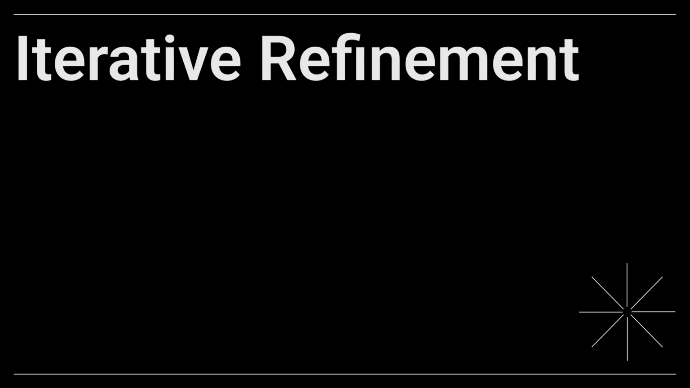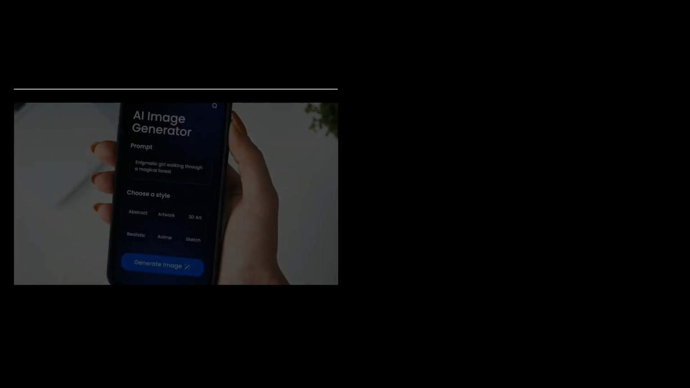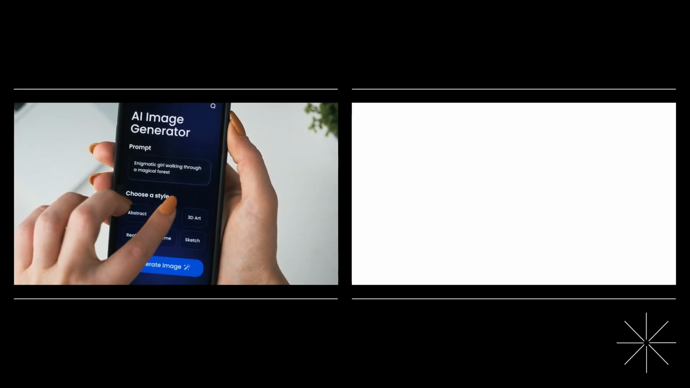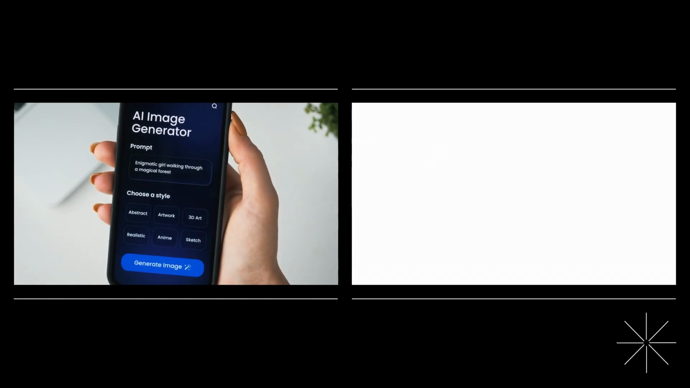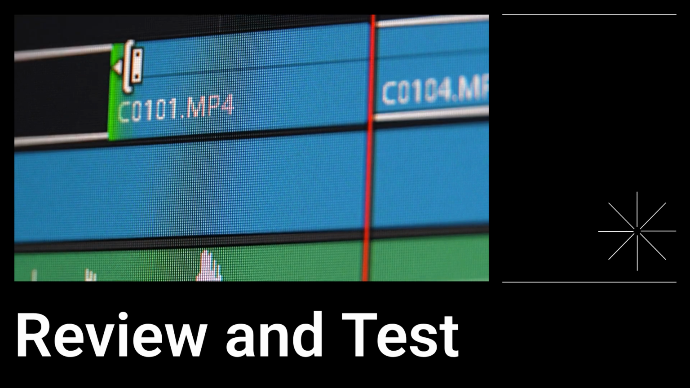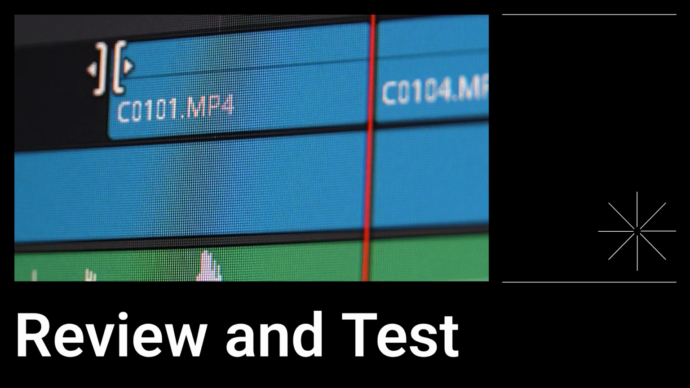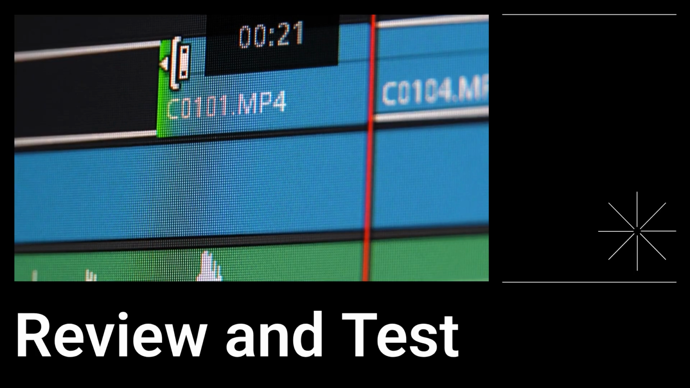Great prompts are rarely written perfectly the first time. They require iterative refinement. Refine your prompts by adding examples of what you want, or perhaps more powerfully, what you want excluded. This fine-tunes the AI's understanding. Before finalizing, review and test your prompt. Does it flow logically? Is it clear? If the output isn't right, adjust one variable at a time until you achieve the desired result.